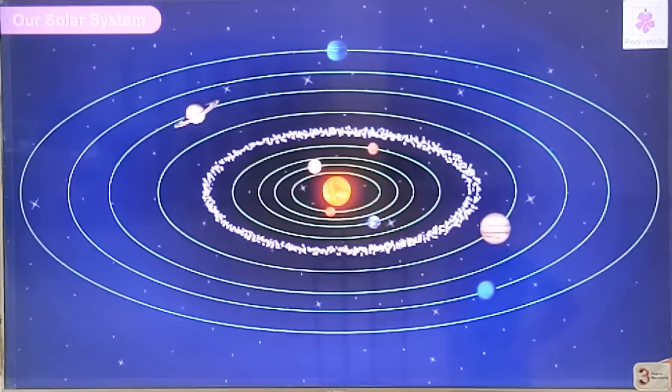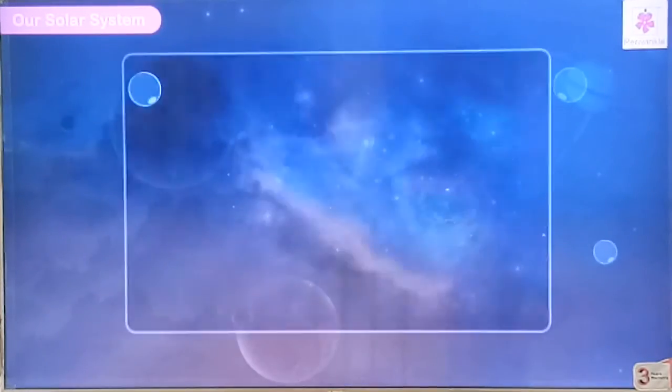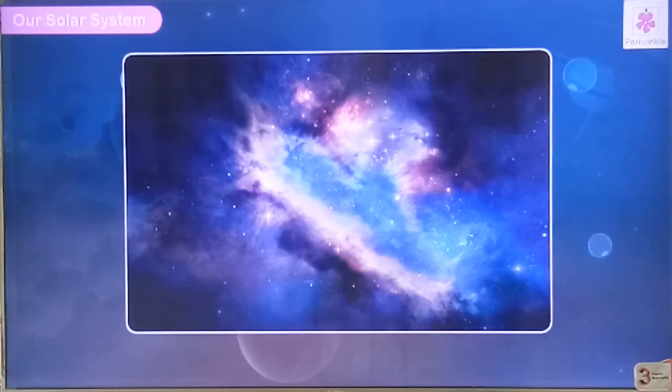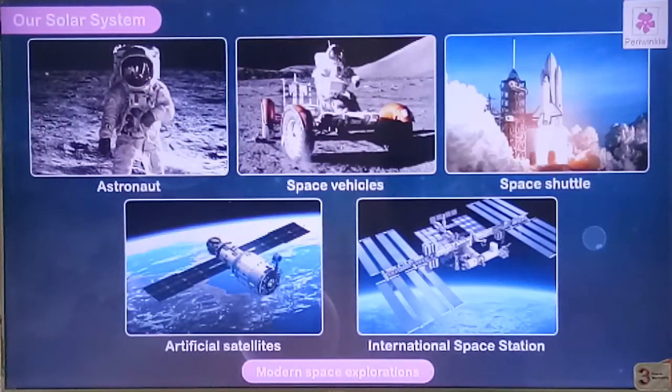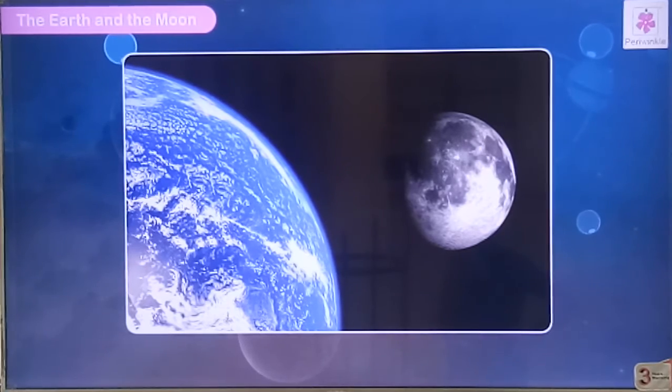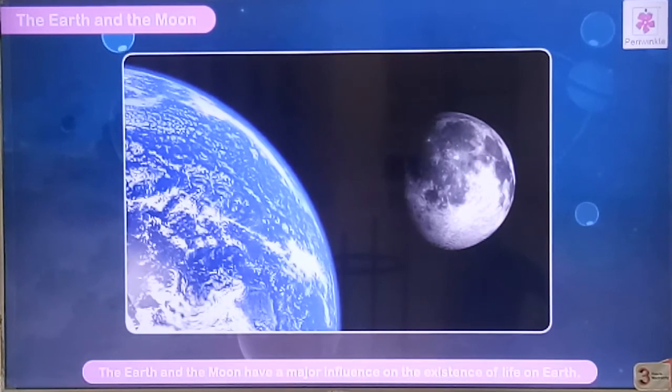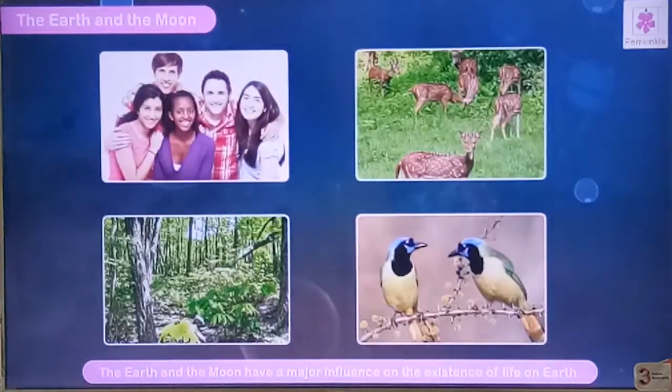See here how all the planets are revolving. And the modern space exploration, we have to say thanks for it so that we can understand everything. The earth and the moon have a major influence on the existence of life on the earth. So for all kind of life.